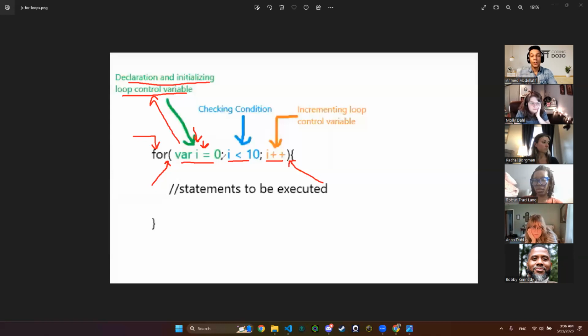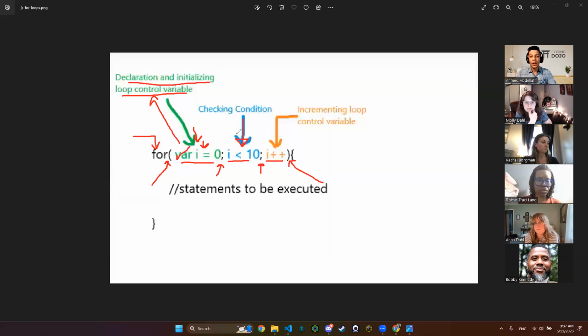I separate between my conditions, or my parameters, by this semicolon right here. We know about the first one. Let's see the second one. The second one is my condition.